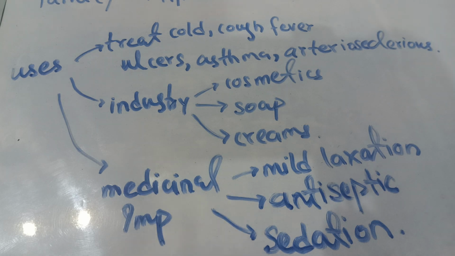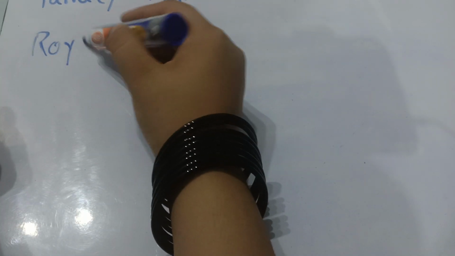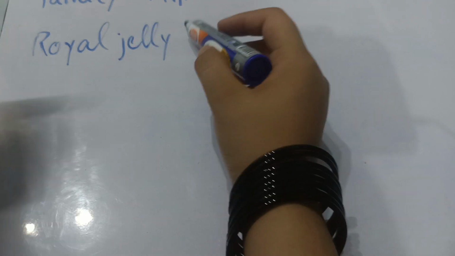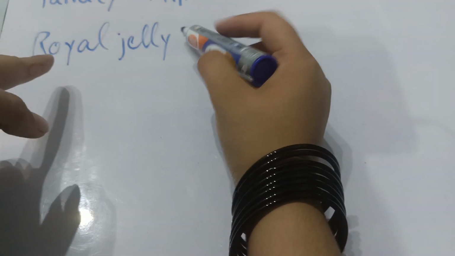So, royal jelly and honey have no difference, but royal jelly is actually a milky secretion which is also ejected by the honeybees. It is quite similar to honey. Okay. So the next is royal jelly. First, you write the characteristics of it.